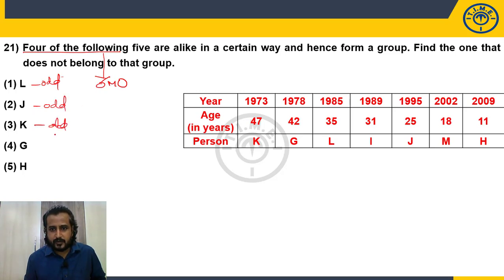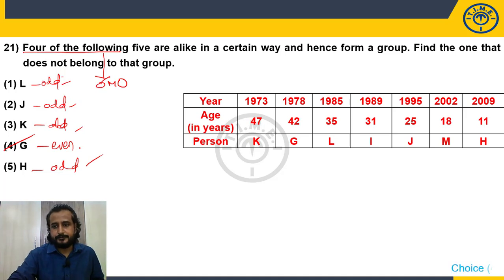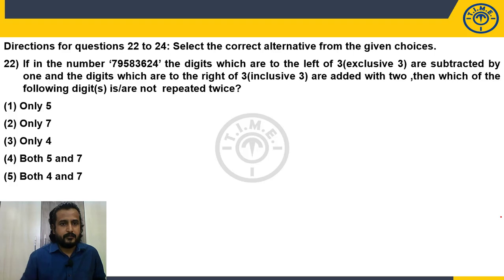Okay. G was born in an even numbered year. H was born in an odd number year. So what is the odd man out? Fourth option. All except G were born in an odd number year, whereas G was born in an even numbered year. So choice 4. Fine. Now 22 to 24, miscellaneous questions.